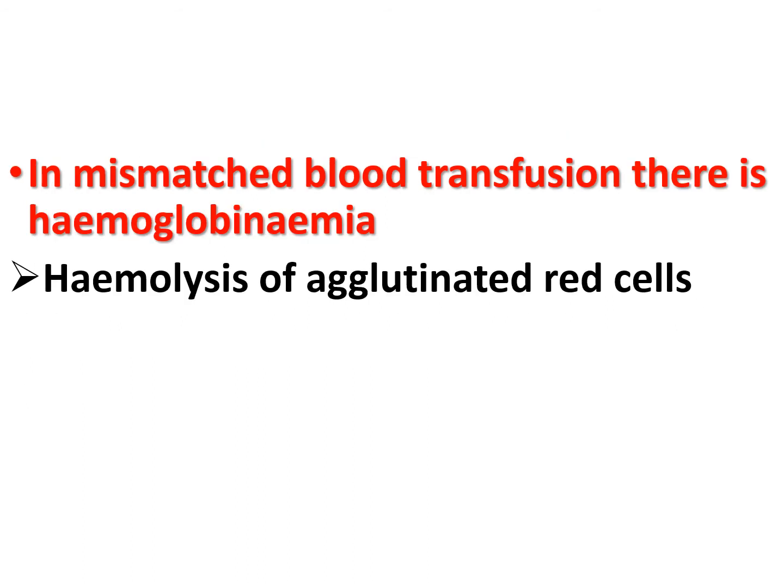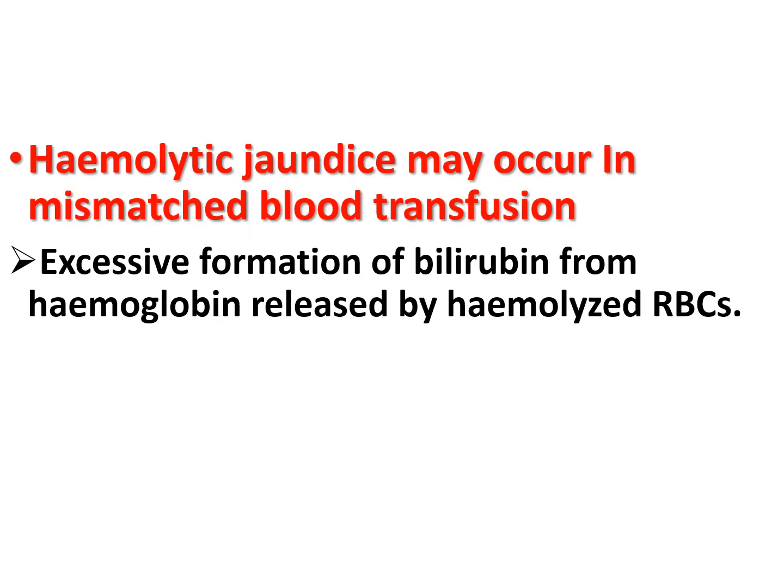In mismatched blood transfusion, there is hemoglobinemia. Hemolysis of the agglutinated red blood cells occurs rapidly, releasing large amounts of hemoglobin into the circulation, and that is known as hemoglobinemia. Hemolytic jaundice may also occur in mismatched blood transfusion, due to excessive formation of bilirubin from the hemoglobin released by the hemolyzed RBC. So bilirubin content increases and that leads to hemolytic jaundice.